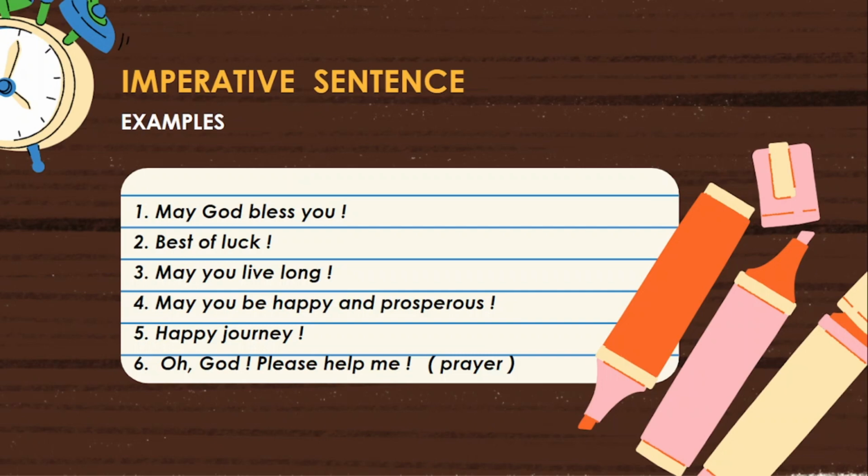Next, second one. Best of luck. It is also a wish, but it does not have a subject. So, the helping verb may or modal auxiliary verb cannot be written in the sentence.